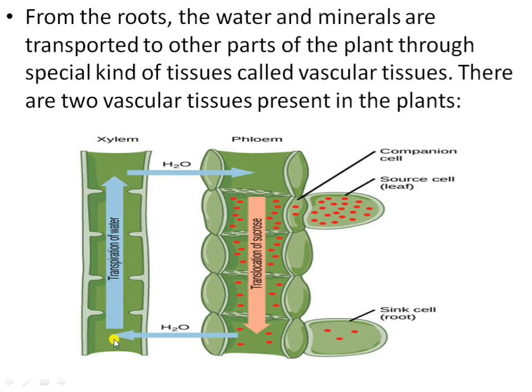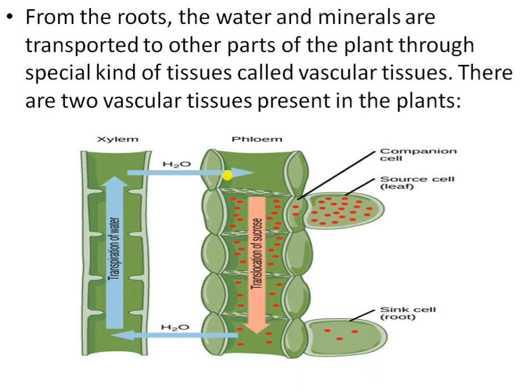Xylem transports the water and minerals from the roots upward toward the leaves, while phloem transports the food, that is, the glucose or sucrose prepared by the leaves, to the different parts of the plant. Okay. Then there is the transport of water and minerals.